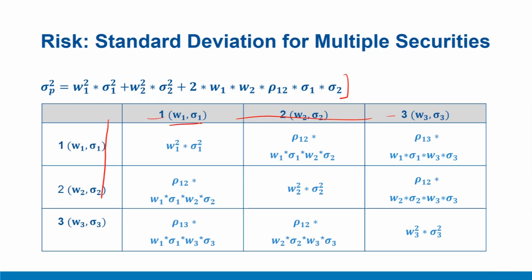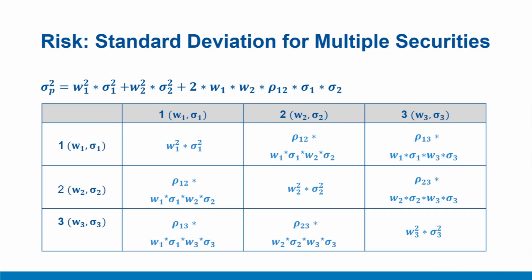So we have W1 sigma 1 for security 1, W2 sigma 2 for security 2, W3 sigma 3 for security 3. Similarly, we have rho 1 2 for correlation between security 1 and 2, rho 1 3 for correlation between security 1 and 3, and then we have rho 2 3 for security 2 and 3.